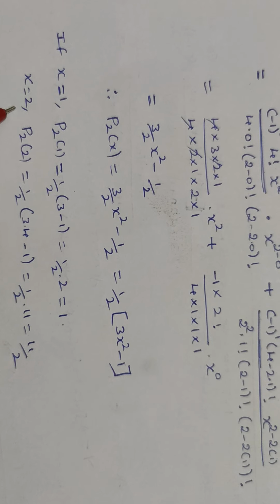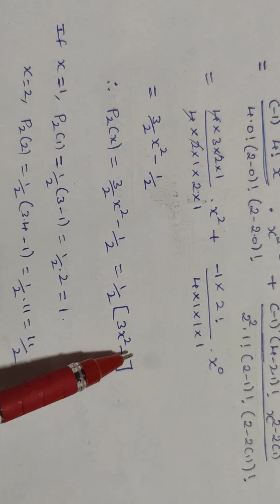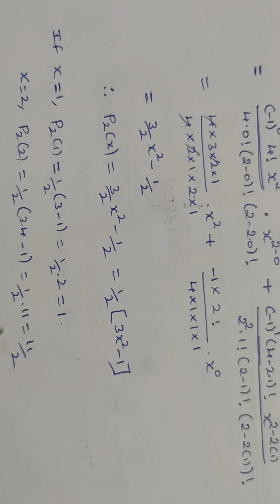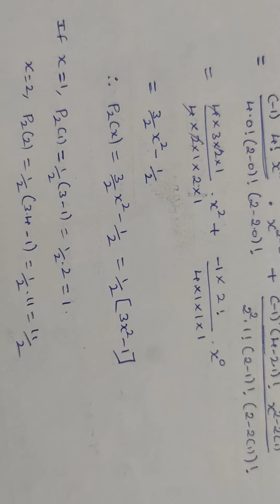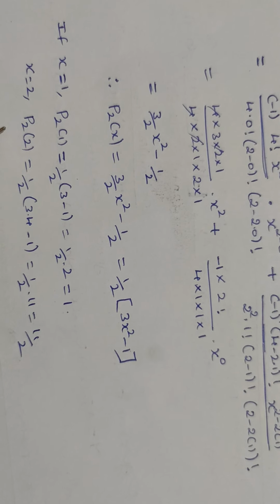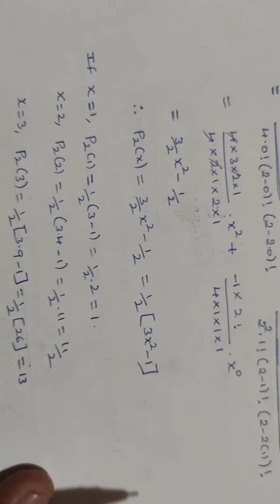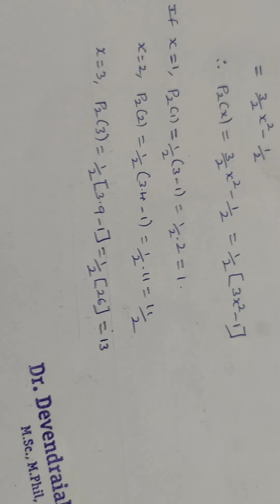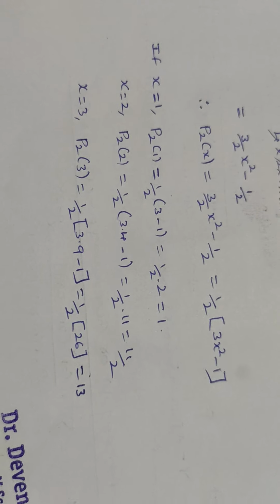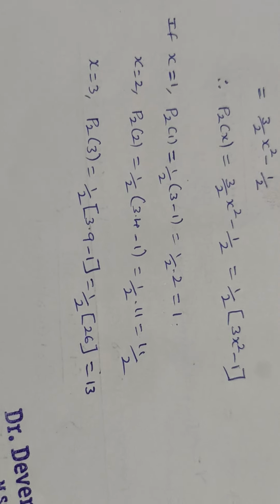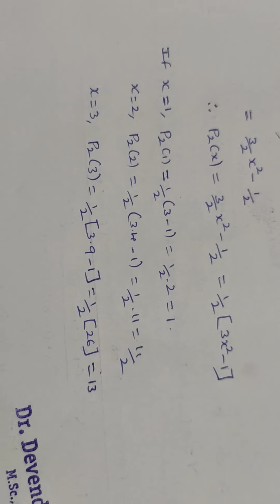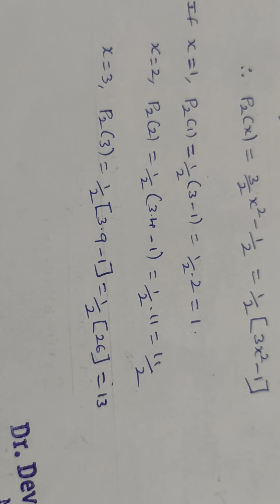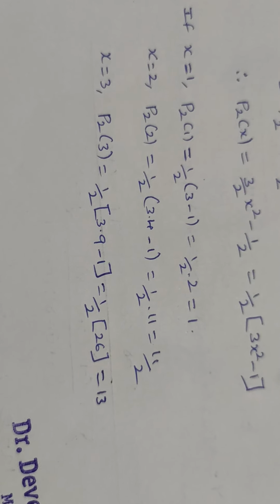When x value is 2, P2 of 2 will be 1/2 × (3 × 2² − 1). 2² will be 4. So therefore we observe the value as 11 divided by 2. Like that we can determine the value of P2 of 3 or P2 of 4, etc. When we consider x value as 3, P2 of 3 will be half into (3 × 9 − 1), which is equal to 13.